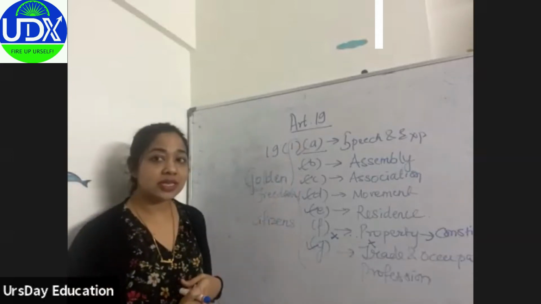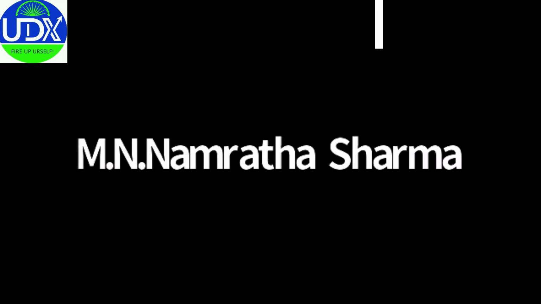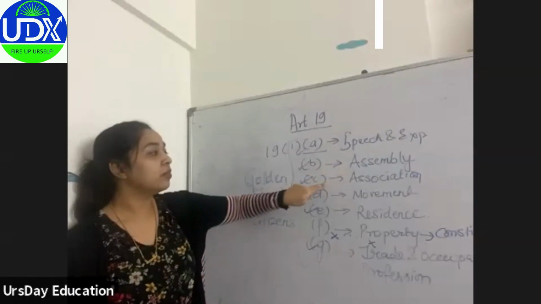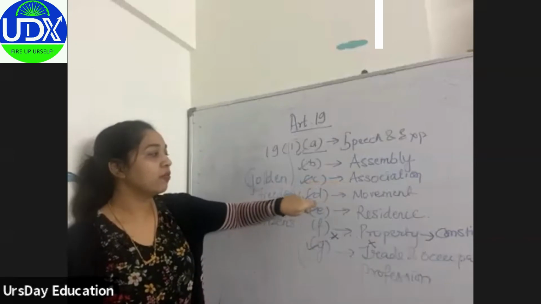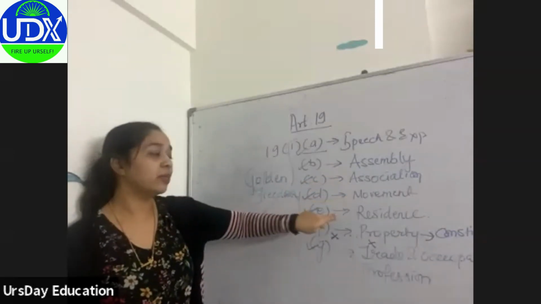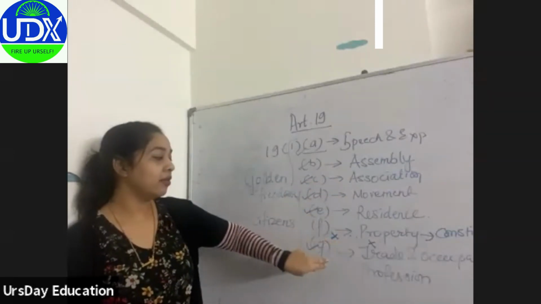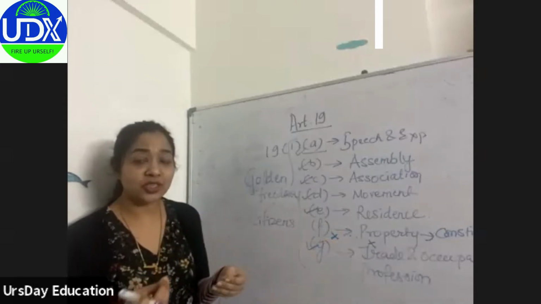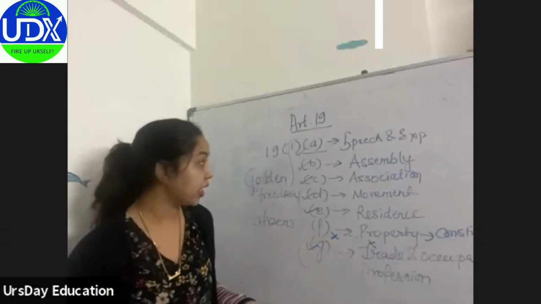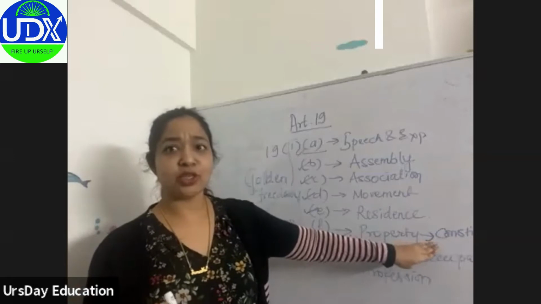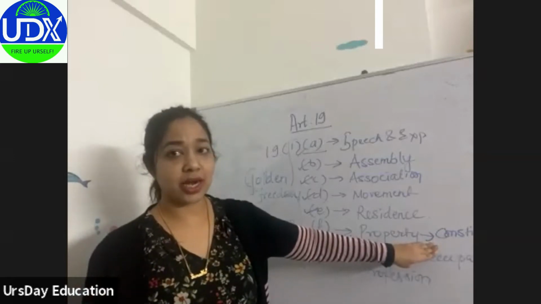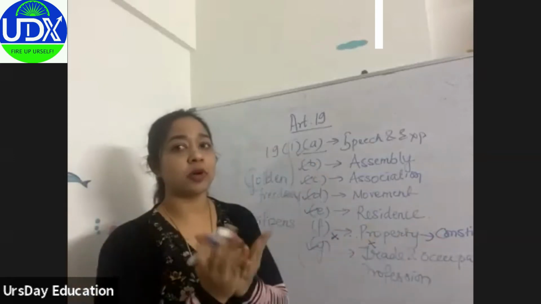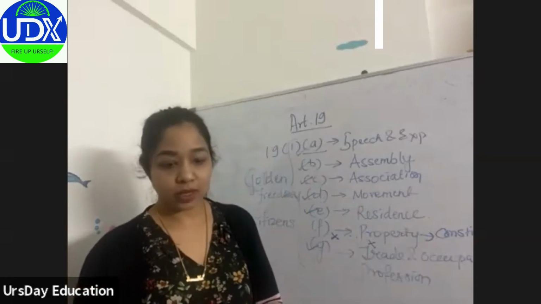So what are those 6 golden freedoms? Freedom of speech and expression, freedom to form an assembly, freedom to form association, freedom of movement, freedom of residence, and then freedom of profession, trade, and occupation. Ma'am, then where was property placed? It is in the constitution only, but it is just a constitutional right. Now it has been taken out from the purview of fundamental rights.